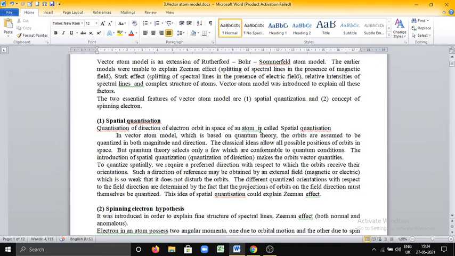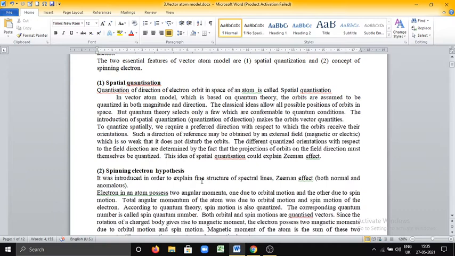The different quantized orientations with respect to the field direction are determined by the fact that projections of orbits on the field direction must themselves be quantized. That is why it is called the vector atom model. This idea of spatial quantization can explain Zeeman effect, that is the splitting up of spectral lines in the presence of a magnetic field.